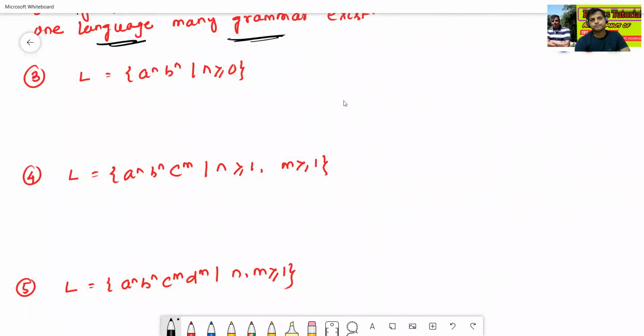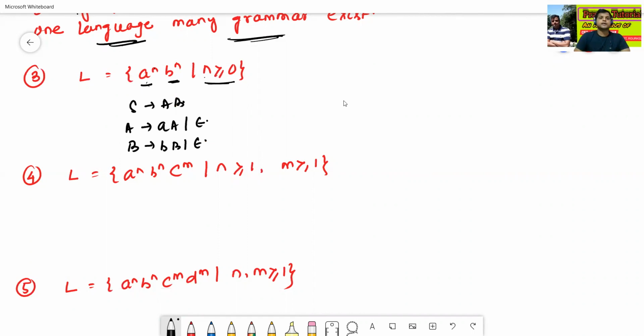The next one: A to the power n, B to the power m, where n is greater or equal to 0. Here A to the power n with n greater or equal to 0, so similarly A to AA slash epsilon, and B to BB slash epsilon. Then we combine S to AB.